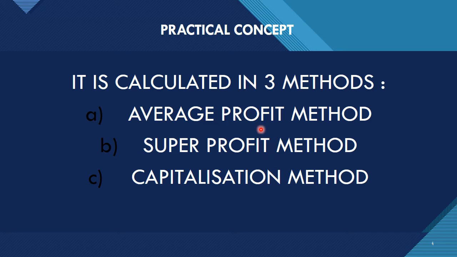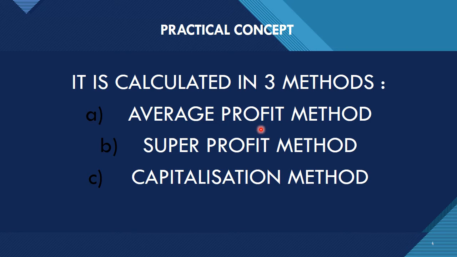But here average profit means you will be given a certain number of years of profit and the average of that profit has to be calculated and then the goodwill will be calculated. So in such a method you will be given the profit of certain number of years and based on that you have to calculate the amount of goodwill.